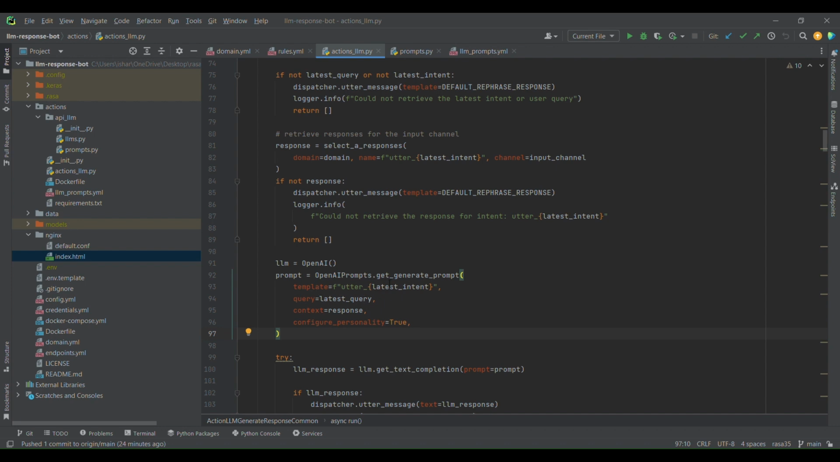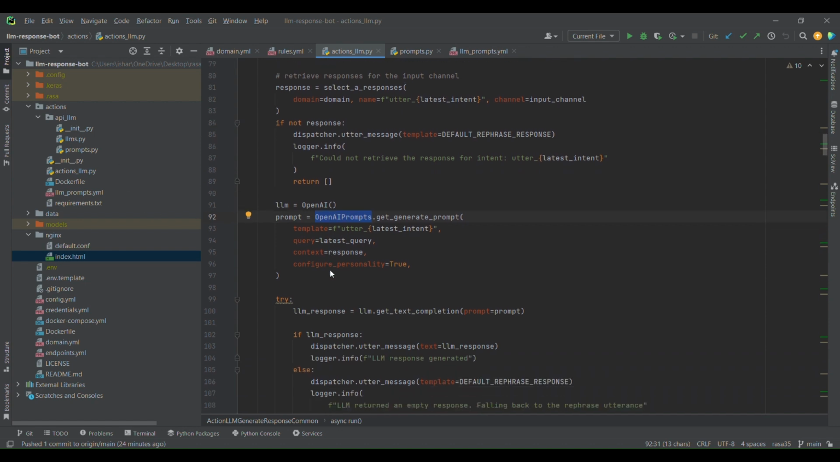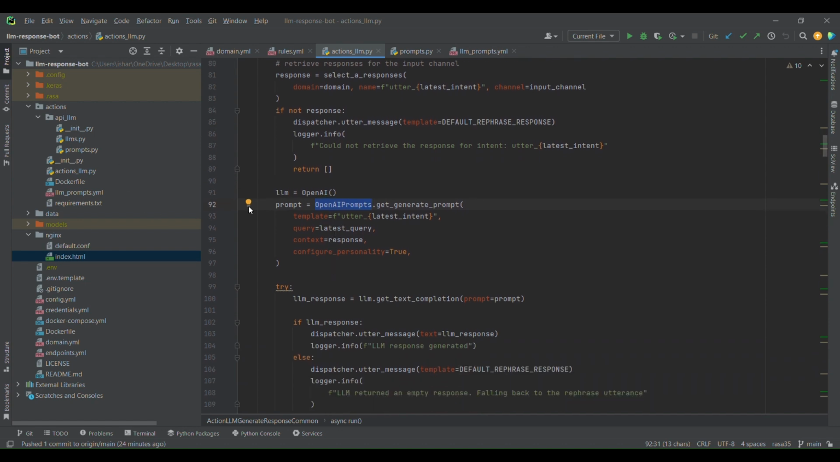So for that, we have provided a module called OpenAI prompts. In this case, we are using OpenAI, that's why we are using that name. With this module, you can easily handle prompts without having to write everything down within Python. Within the actions module, we have a file called LLM prompts.yml. This YAML file is an easy way to manage your prompts.